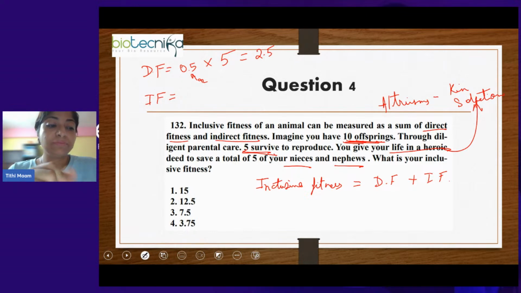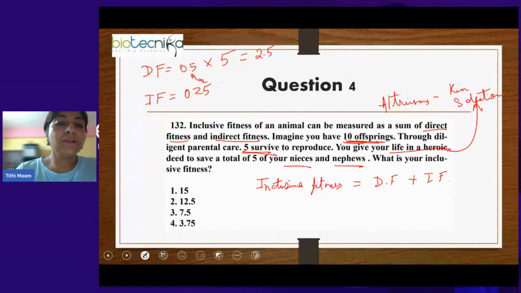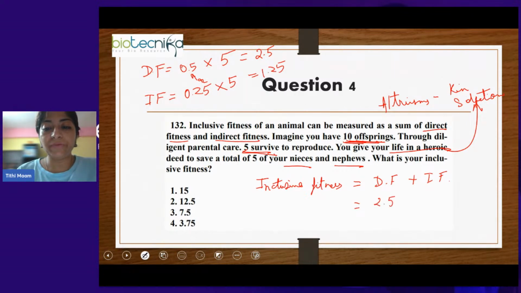Yes, that's correct, Anupam. What is the value of R for nephew and niece? It is 0.25. So 0.25 again multiplied by 5 because you saved 5 of them. So it will be 1.25. So inclusive fitness will be 2.5, that is the direct fitness you are getting, plus indirect fitness 1.25, so that will be 3.75.